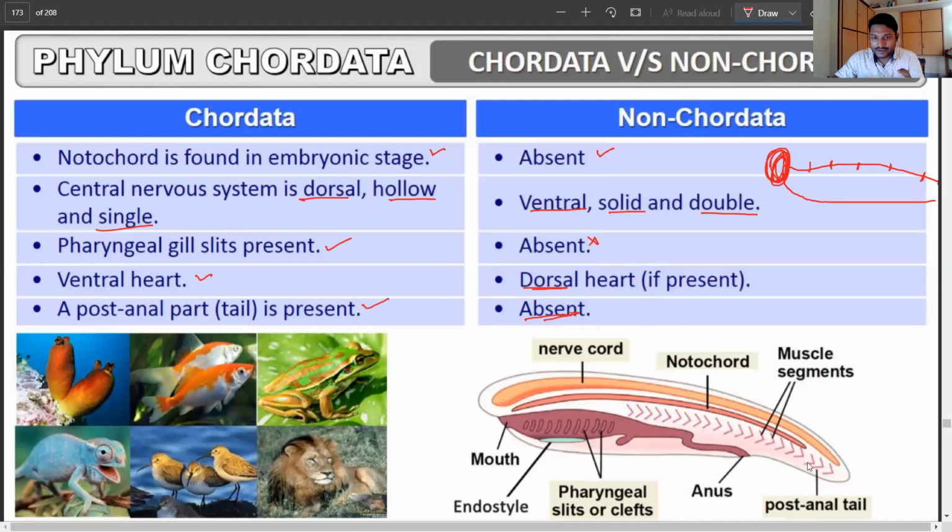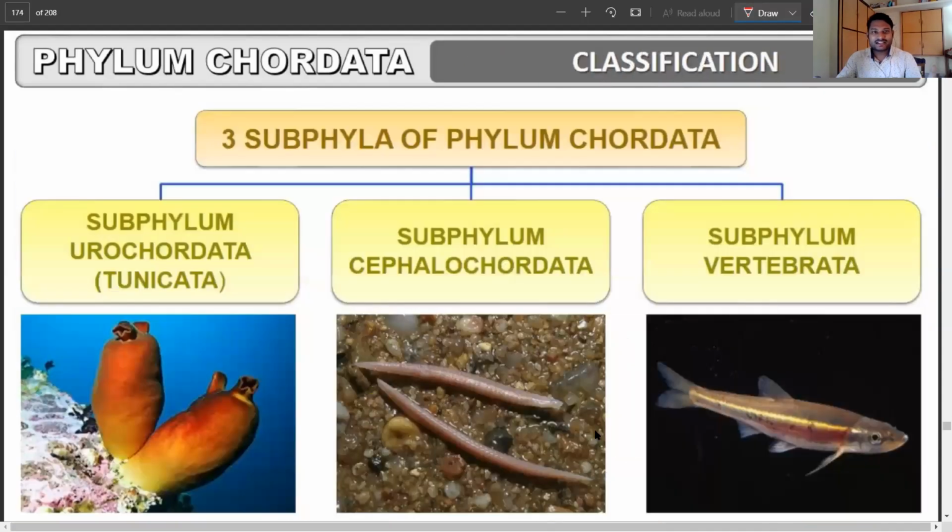These things we just talked about, again a different representation of the same conditions of the chordates. So let's move forward to a very simple classification of the phylum Chordata. As we said, this is a big phylum, and in it we are going to have 3 subphyla. The first one is the subphylum Urochordata, also known as Tunicata. Then we have the subphylum Cephalochordata, and then the subphylum Vertebrata.